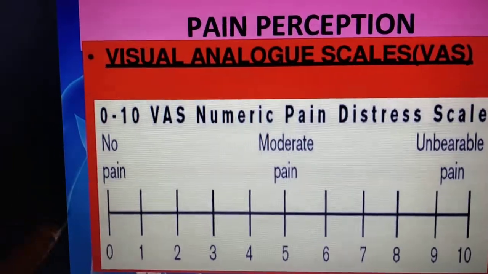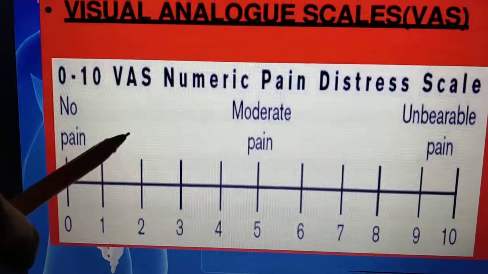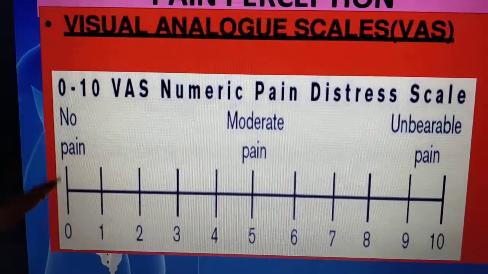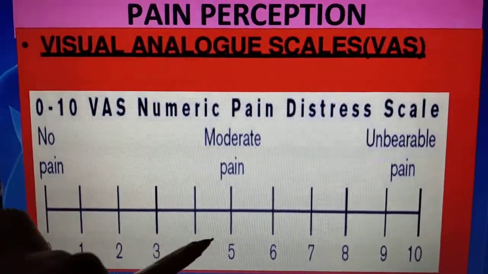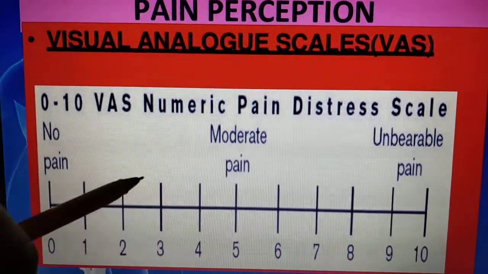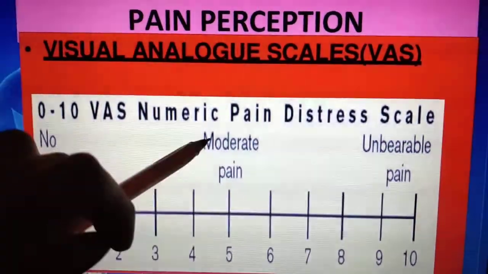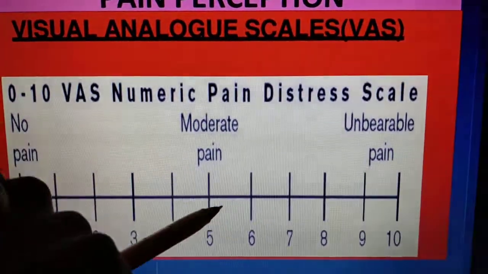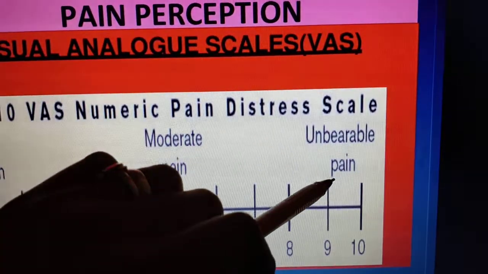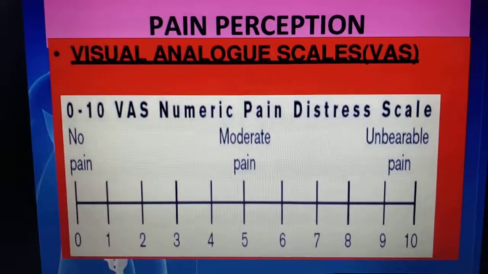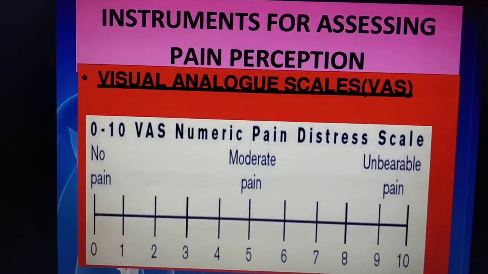If the patient scores 0 to 4, you say mild pain. If the patient says 0 to 1, you say no pain. But if the patient scores less than 5, we say mild pain. If the patient scores 4 to 6, or exactly 5, we can say it is moderate pain. If the patient says more than 5, up to 10, we can say severe or unbearable pain. Clear? This is what we call the VAS scale or visual analog scale.